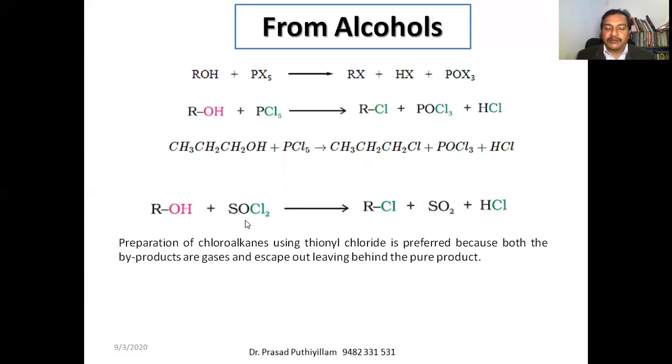Thionyl chloride is one of the very interesting reactions to get a pure alkyl halide without impurities. When thionyl chloride reacts with alcohol, the byproducts formed, sulfur dioxide and hydrogen chloride, are gaseous in nature and will escape out. So we'll be getting pure alkyl chloride. Even cyclic structures can be prepared. Chlorocyclohexane can also be prepared with maximum purity, because the sulfur dioxide and hydrogen chloride formed will escape out and we get the pure form of chlorocyclohexane.